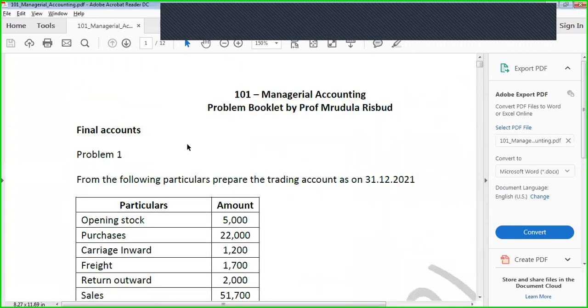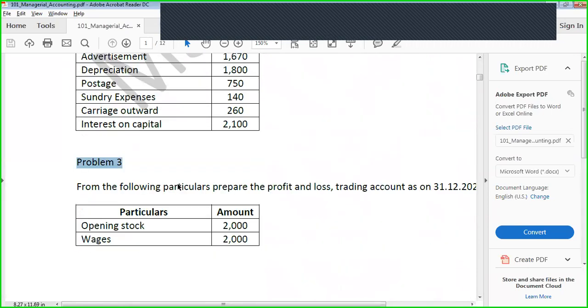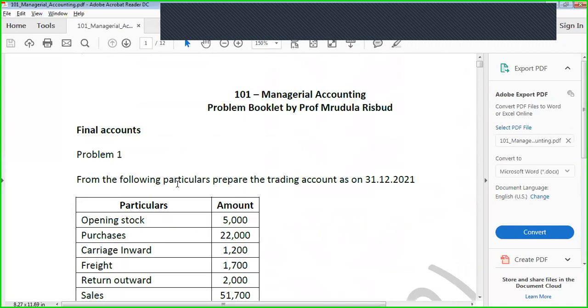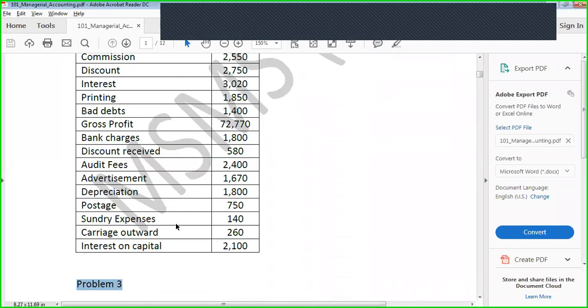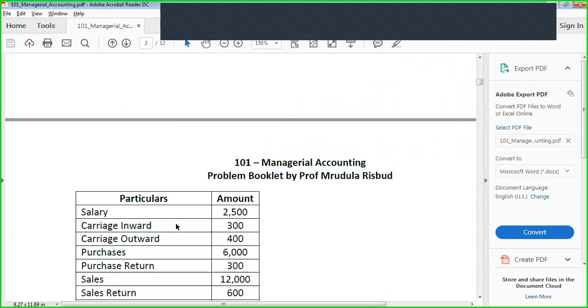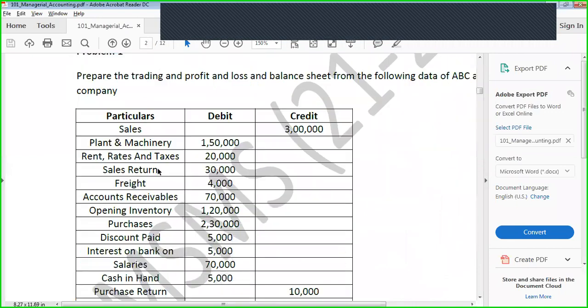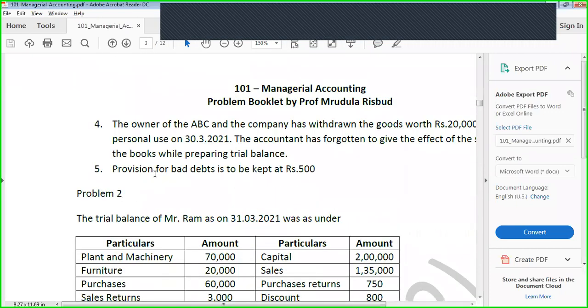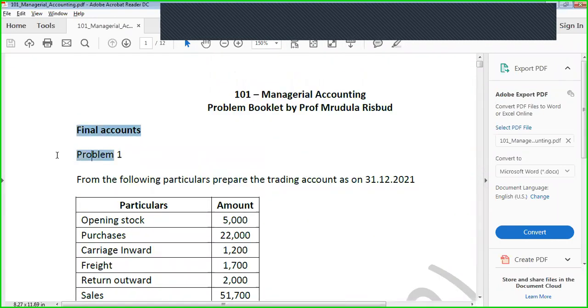So now homework is, I have already solved problem number 3. You just have to solve the first 2 problems of the booklet. Can you do it? Yes, ma'am. Because we have already discussed all the items of problem number 1 and problem number 2. We have even prepared the P&L and balance sheet with the help of the final accounts problem. So till tomorrow, you have to solve the first 2 problems of the booklet. Is that clear?